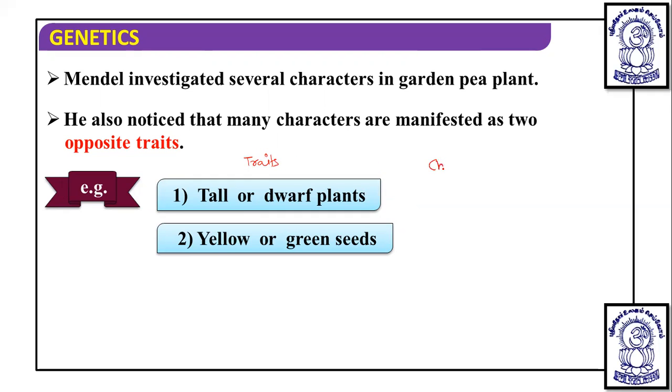If we talk about character, this character is the height of the plant, whereas for this the character is seed color. In the same way, a total of 7 characters were taken, but 14 traits or 14 true breeding varieties have been studied. So dear students, you have to remember this data of 7 characters and 14 traits, because they have asked questions from this simple part 2 times.